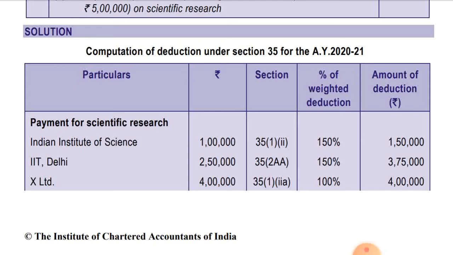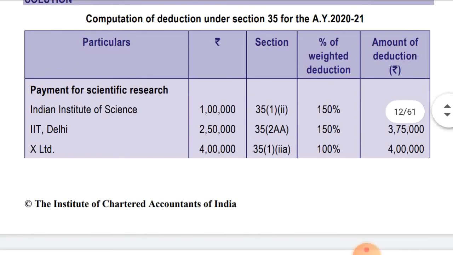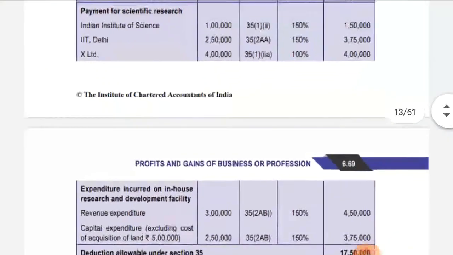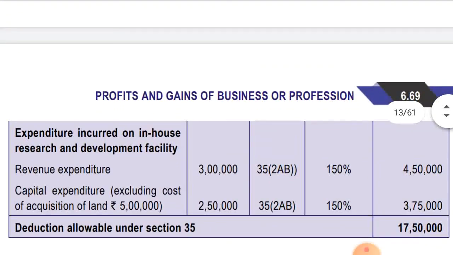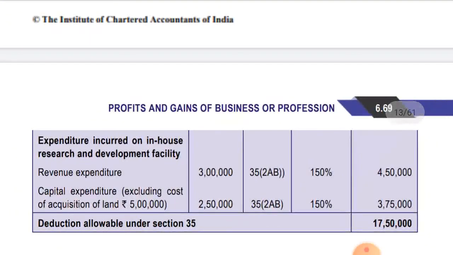And amount paid to X Limited, that is 4 lakhs. So deduction under section 35(1)(iii) will be allowed, 100% deduction will be allowed, and 4 lakh deduction is coming. Okay. And in case of in-house research, expenditure incurred on in-house research and development facility, revenue expenditure of 3 lakhs incurred. So under section 35(2AB), 150% deduction will be allowed, so the amount is coming to 4,50,000.